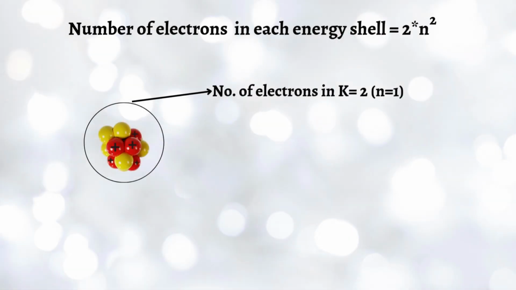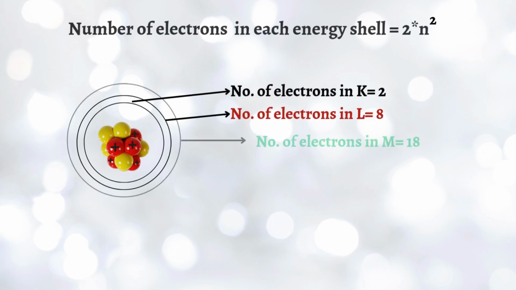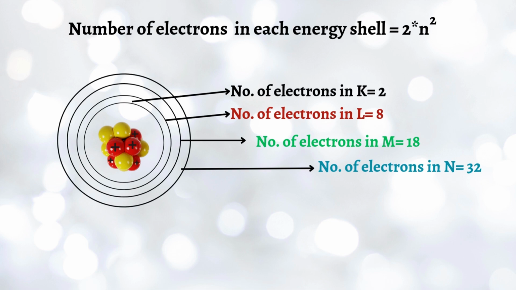Each energy level can only hold a certain number of electrons. We can use the formula 2n squared to figure this out. For example, the first shell, n equals 1, holds 2 electrons, the second holds 8, the third holds 18, and so on.